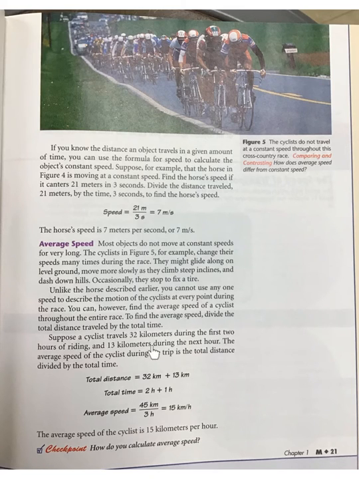Suppose a cyclist travels 32 kilometers during the first 2 hours of riding and 13 kilometers during the next hour. The average speed of the cyclist during this trip is the total distance divided by the total time. So we took the total distance, adding 32 kilometers from the first part and 13 kilometers from the second part. And then we found our total time by adding 2 hours from the first part and 1 hour from the second part. Then we took our total distance, 45 kilometers, and divided that by our total time, 3 hours. When we divide that out, we get 15 kilometers per hour. The average speed of the cyclist is 15 kilometers per hour.